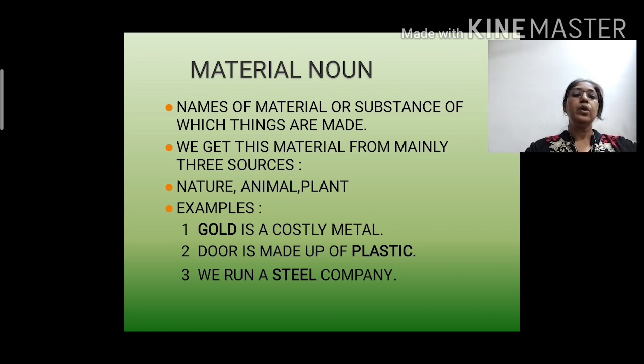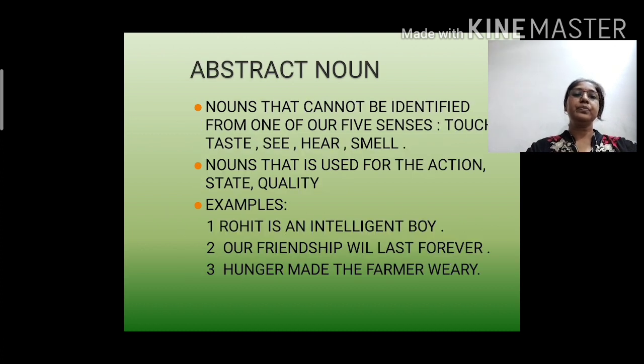Let's see the example. Gold is a costly metal. Here we are talking about gold. Obviously it is a material. Door is made up of plastic. Again plastic is a material. We run a steel company. Again steel here is also a material. So all these nouns which are in bold, they are material nouns.